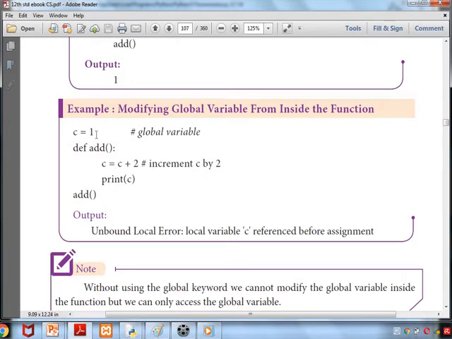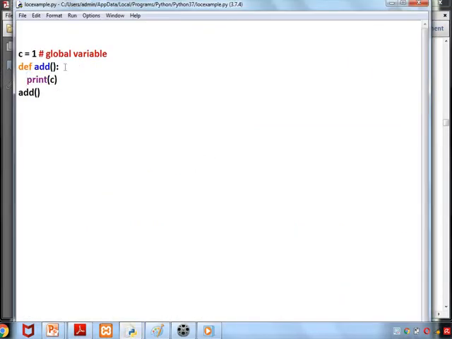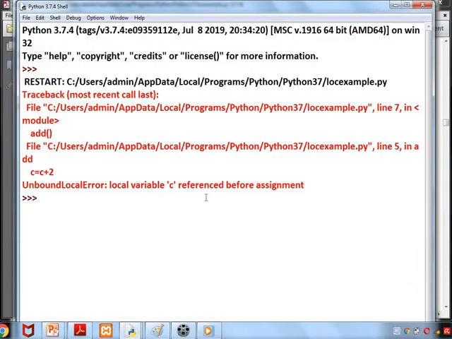Here c equal to 1, c equal to c plus 2, incremented by 2. It's saying error. We'll check. c equal to c plus 2. Why is it saying error?